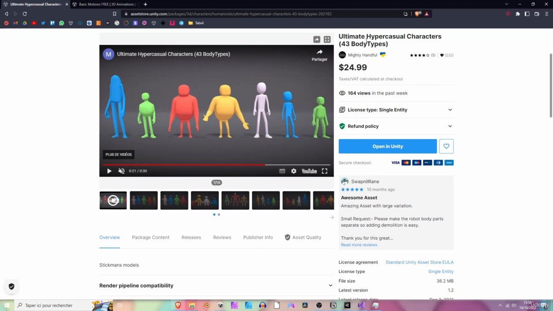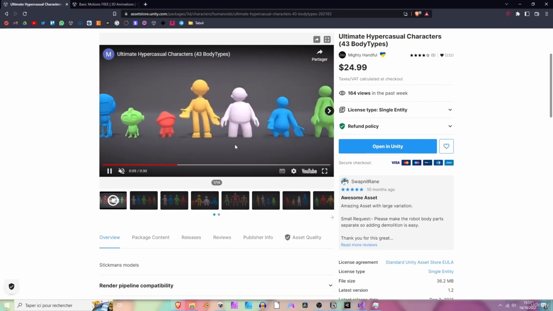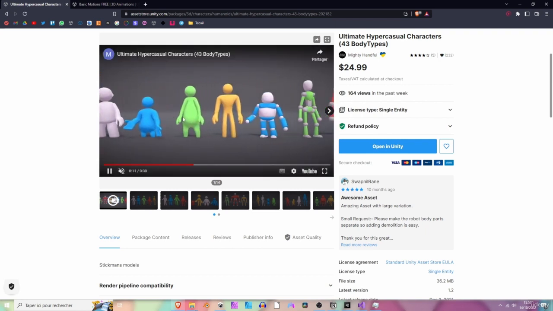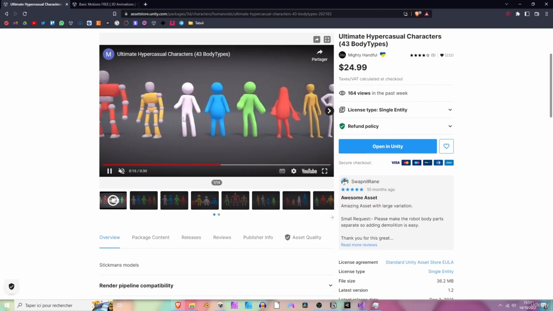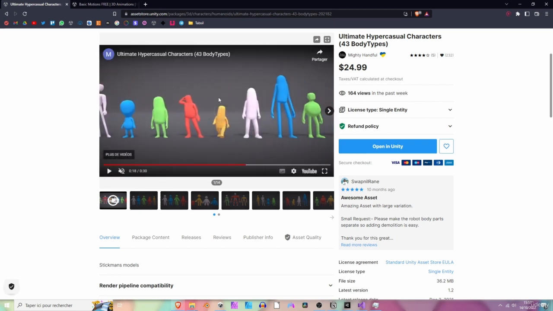So it's the Ultimate Hyper Casual Characters pack from Mighty Handful. Thanks. So this one is paid, unfortunately, or fortunately for the maker. But yeah, it has a bunch of characters that are really awesome, actually, and that you will be able to use in almost every hyper casual game you will make. So yeah, you might take this one, and there are some other ones that you can use.